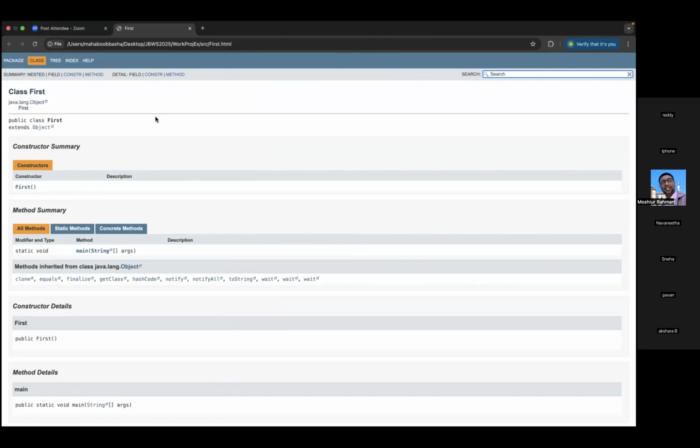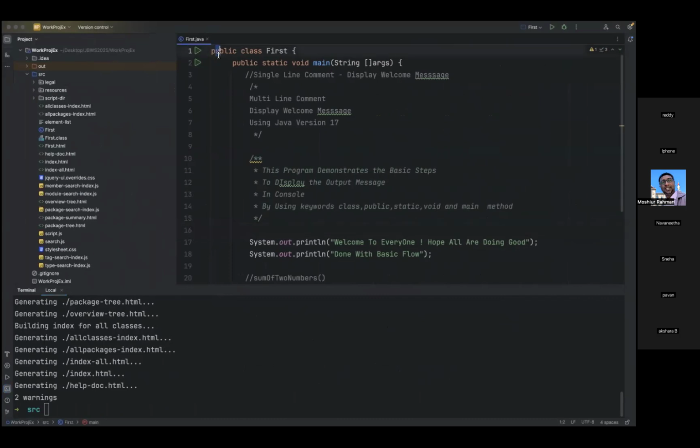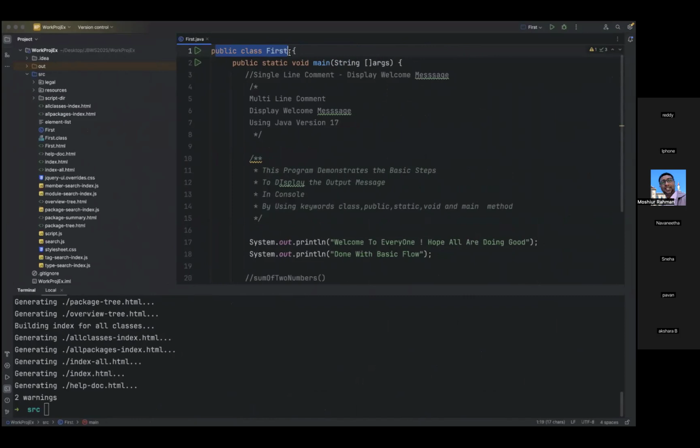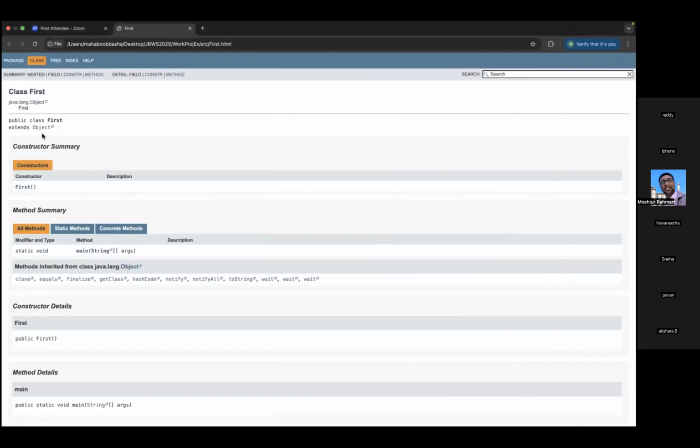You see, right? First.html. So we have not written any comment here, so we have used all those things. Our class name is, you see, right, public class first extends object. So now we have written till here. We have not written this extends object. Our program is just public class first, that's it. We have not written extends object, but internally the JVM uses this. I mean, internally Java is using this.